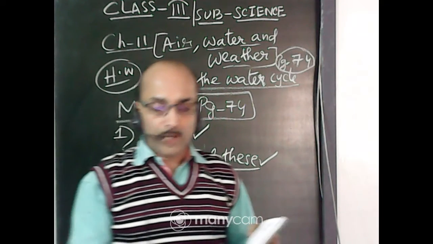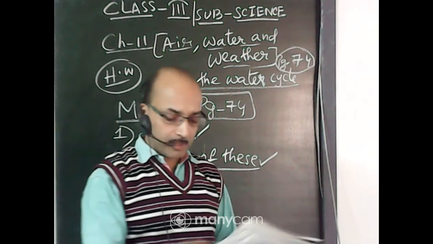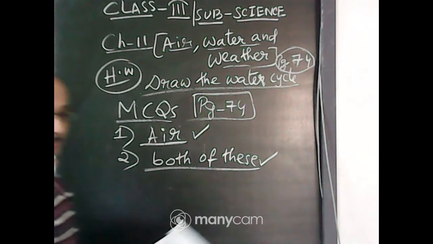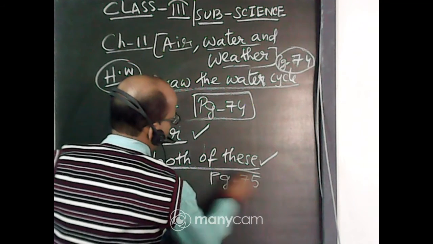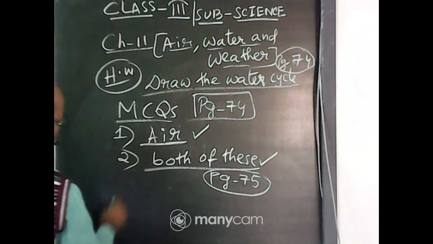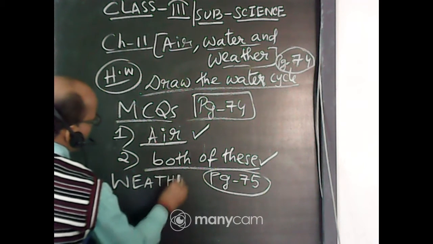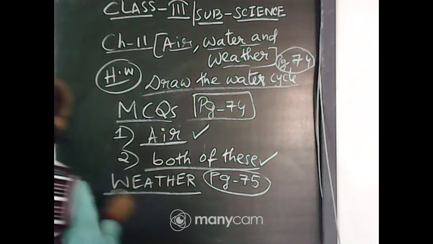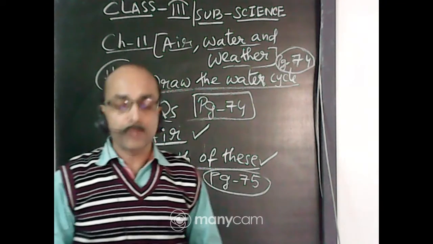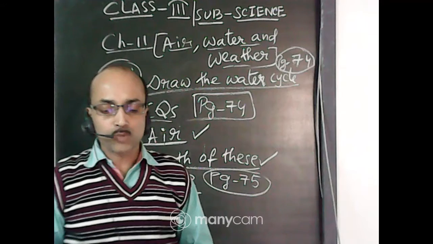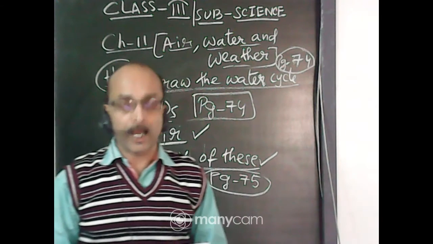Now coming to weather. Today we will also be learning weather. I am talking about page number 75 in your science book. The air around us is sometimes hot and sometimes cold. That is why days are hot, cold, windy, rainy or dry.